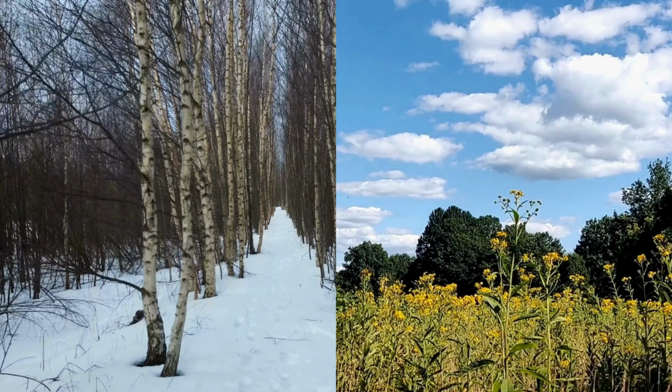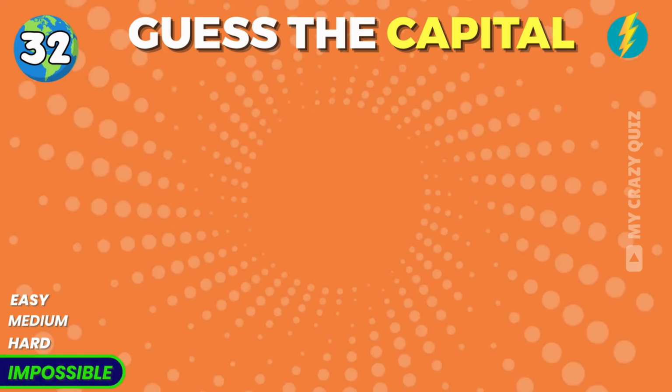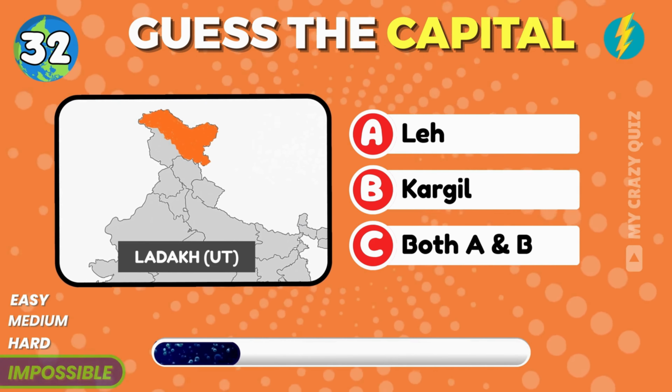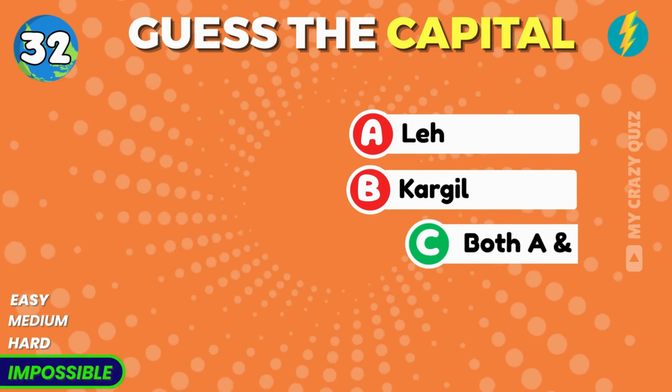Guess the capital of Union Territory, Jammu and Kashmir. Both A and B, that is in summer Srinagar, in winter Jammu. What is the capital of Union Territory, Ladakh? Both A and B, that is Leh and Kargil.